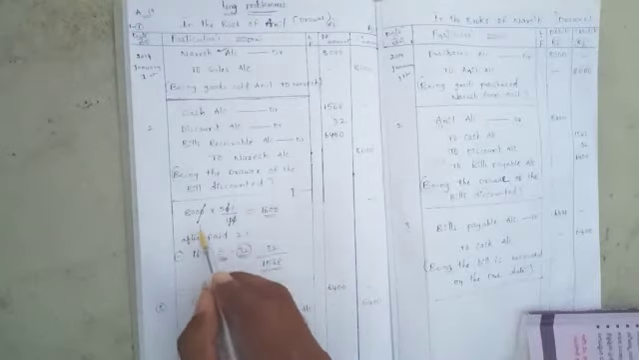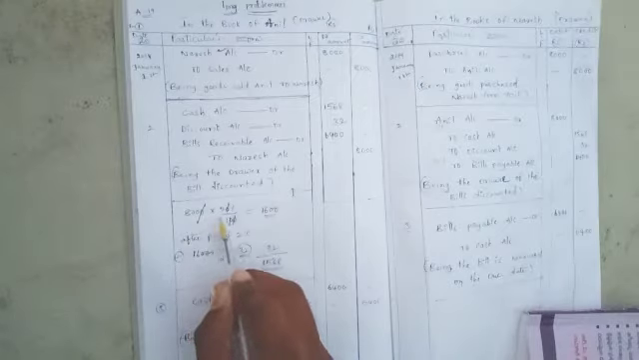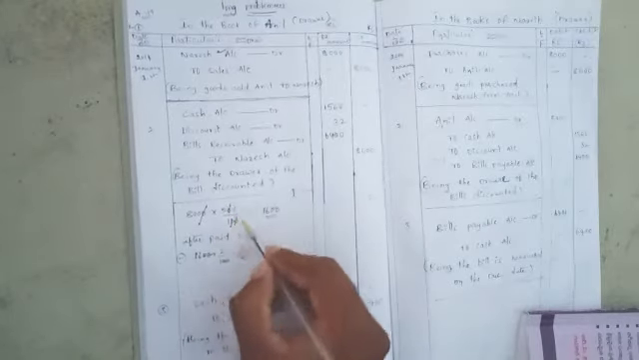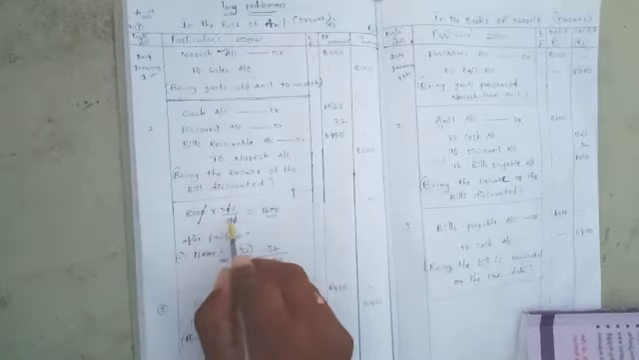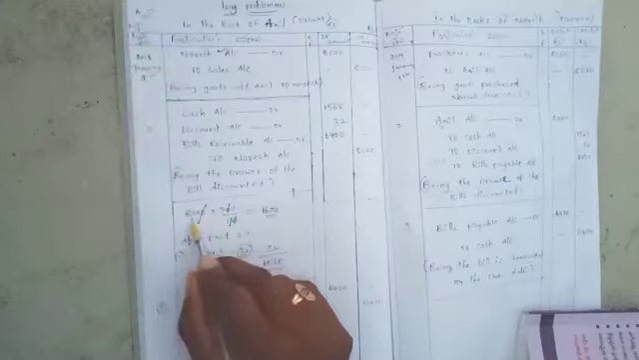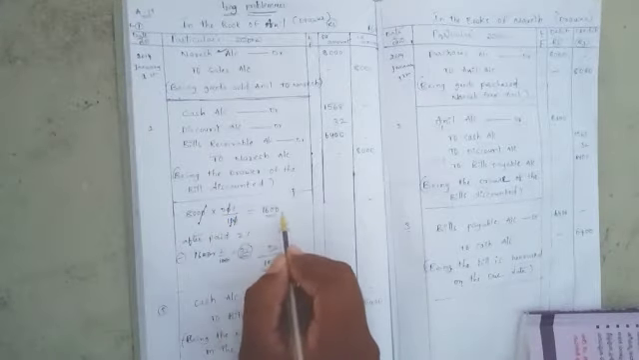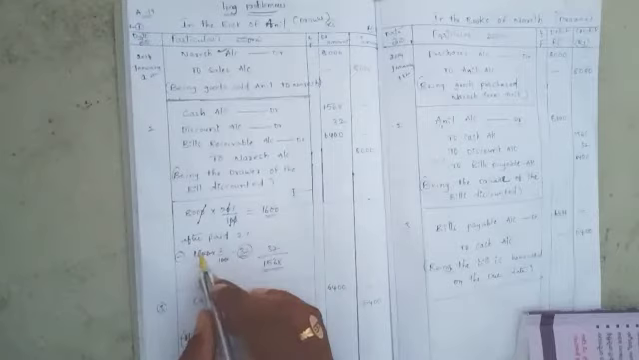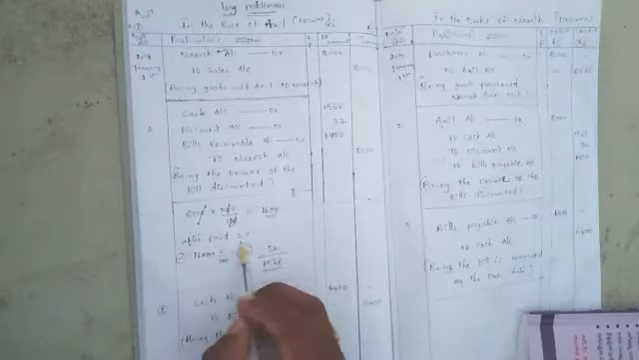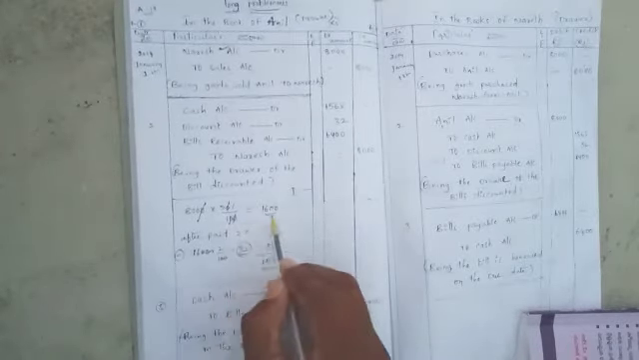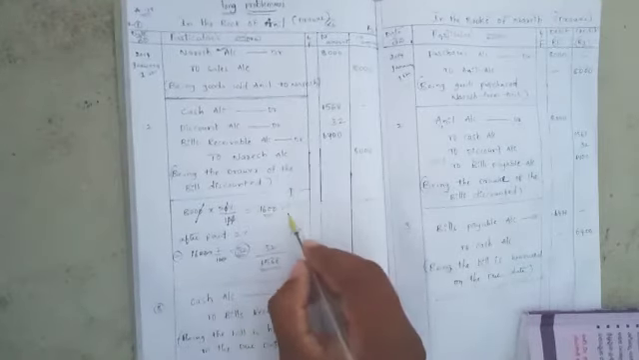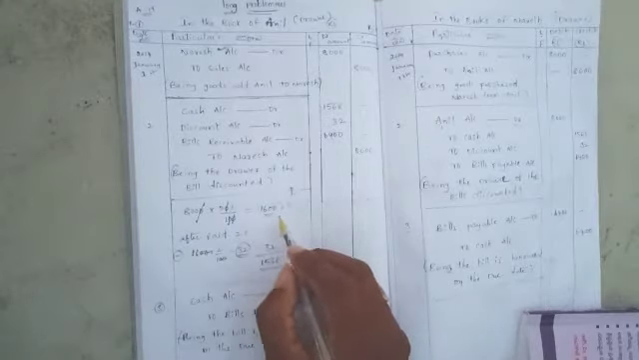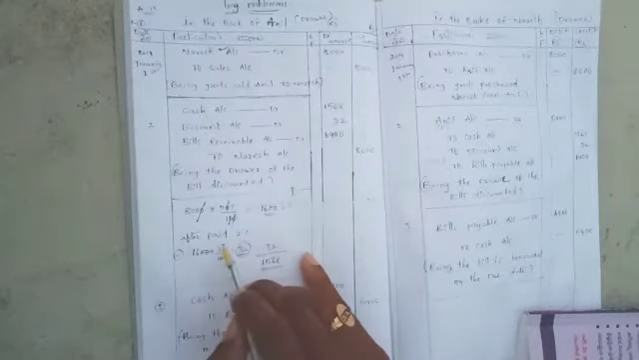The calculation: 8,000 multiplied by 20 divided by 100. Zeros cancel, so 80 multiplied by 20 gives 1,600 rupees. So how much is the 20% in money? 1,600 rupees, and then we deduct the 2% discount.